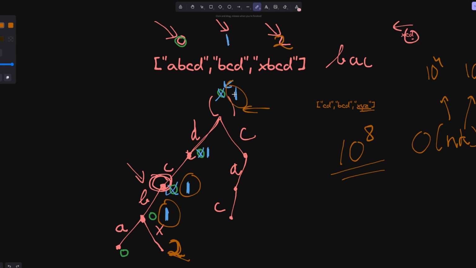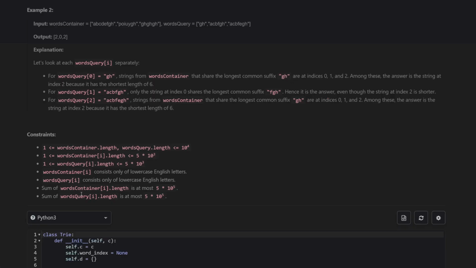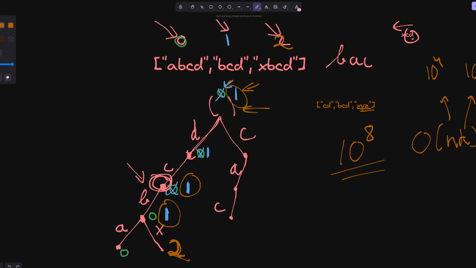Now notice here that storing the index is very important. You might ask yourself, hey, why don't I just store the word? The problem is that the word itself is also pretty long, 10 to the 4th as well. So if you store the words too, in the worst case scenario where the tries are all different from each other, and every single word triggers new nodes, you end up with too much storage. If you multiply n, k, and l, that would be 10 to the 12th, and 10 to the 12th is generally not an acceptable solution in LeetCode, and that will time out. So it's very important that you keep track of it as an index here.